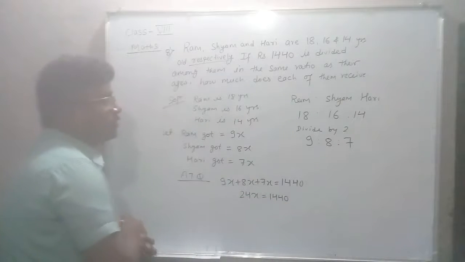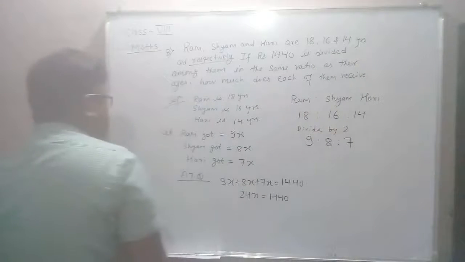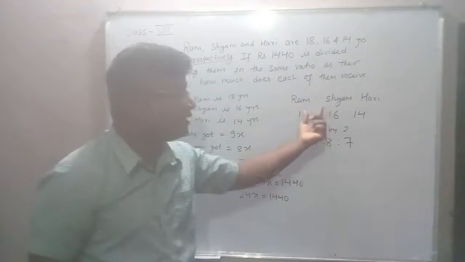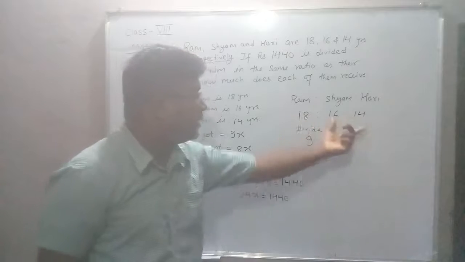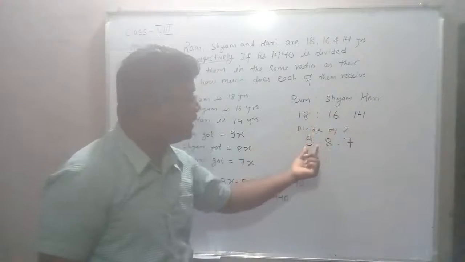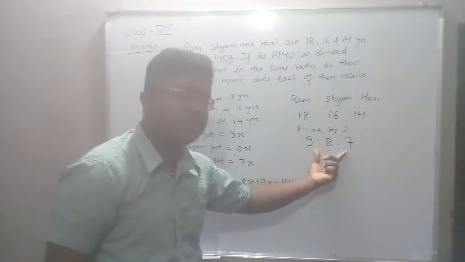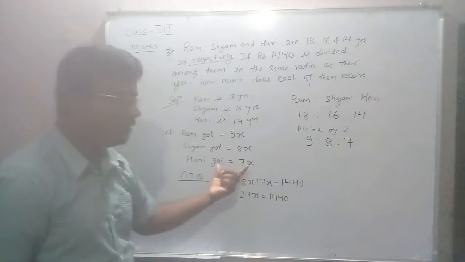Please note this down somewhere, I am going to erase it. The ratio of their ages, Ram, Sam, Hari, is 18 is to 16 is to 14. I have divided all by 2, so we got 9 is to 8 is to 7. This is the age ratio, and according to this age ratio I have supposed how much money they got.